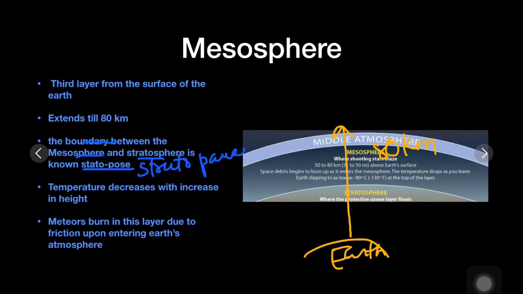And this is the coldest layer. Mesosphere is the coldest layer. The temperature here decreases with increase in height. The importance of mesosphere is that meteors burn in this layer due to friction upon entering the Earth's atmosphere.